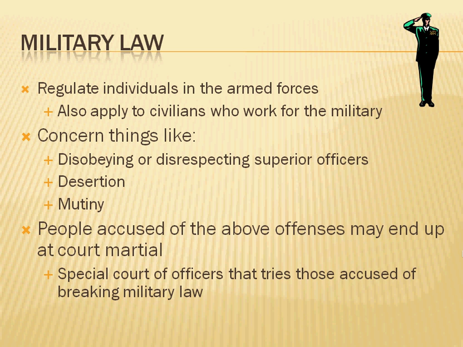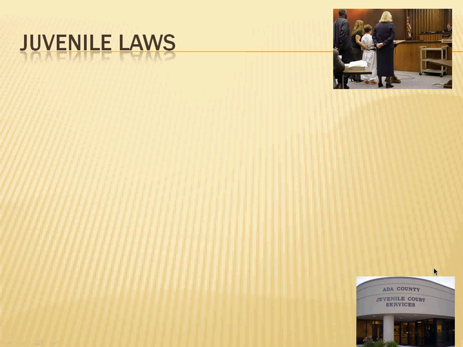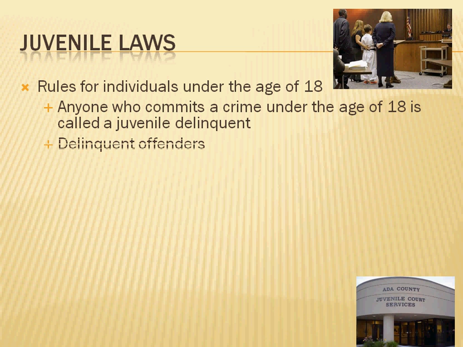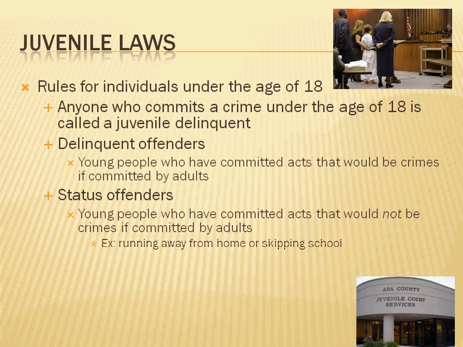Court-martial is a special court made of officers that try those accused of breaking military law. Last but not least, we have juvenile laws. These, again, are the rules for individuals under 18. Anyone who commits a crime under the age of 18 is called a juvenile delinquent. There are two categories, though. There are delinquent offenders, who are young people who have committed acts that would be crimes if committed by adults,